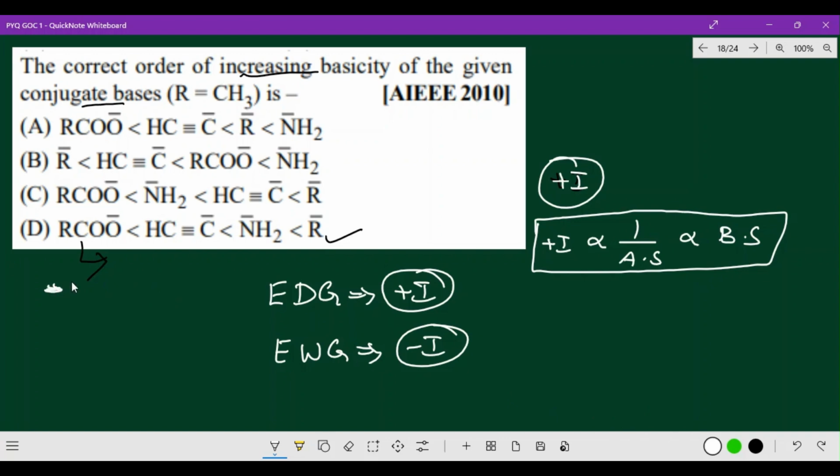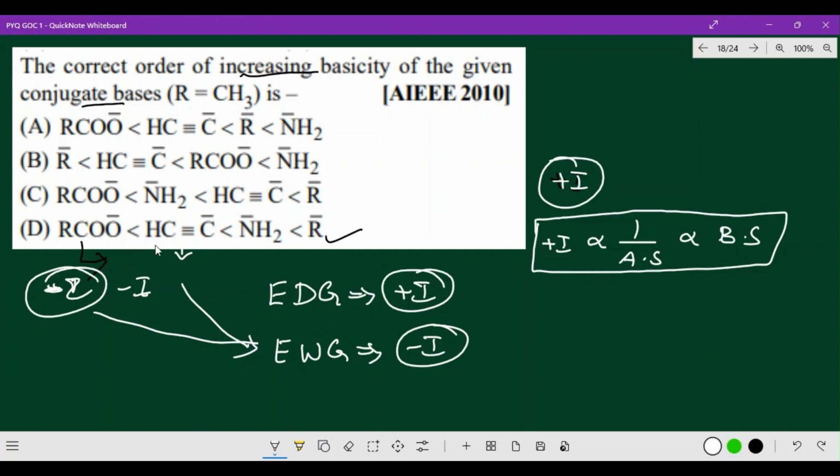This is a minus I effect, because it is a more electron withdrawing group. So according to the minus I effect, it will be least basic, right? Then next, here the triple bond has more electronegativity, so this is also a minus I effect only. The minus I effect belongs to electron withdrawing groups, so this will be the least.